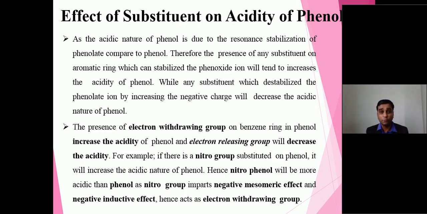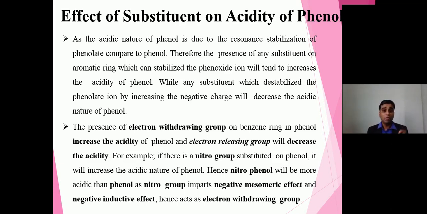I mean to say nitro. So nitro is an electron withdrawing group. It increases the acidity of phenol. How? Because the nitro group, being an electron withdrawing group, elicits two important effects. One is the negative I effect, which means negative inductive effect. And number two, which is very important, is that it also involves the mesomeric effect, minus R effect, minus resonating effect, negative resonating effect.